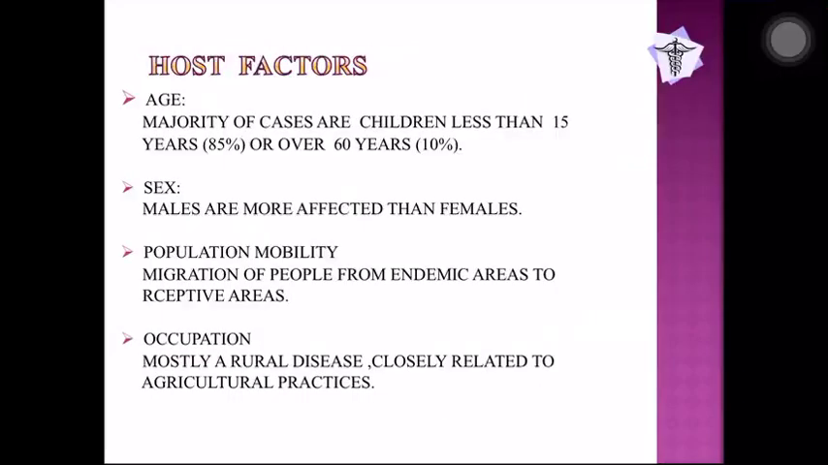So what are the host factors? Yes, the majority of the cases are seen in children less than 15 years or over 60 years of age, the most vulnerable age group, and males are more affected than females. Population mobility, migration of people from endemic areas to receptive areas. So when people migrate from places wherein JE is endemic to a newer place, they take the infection with them along with the endemic area to the newer place.